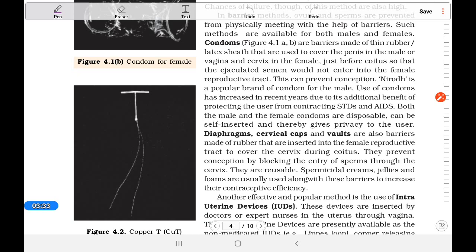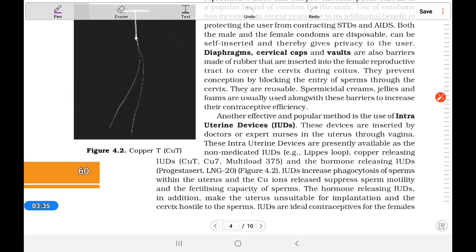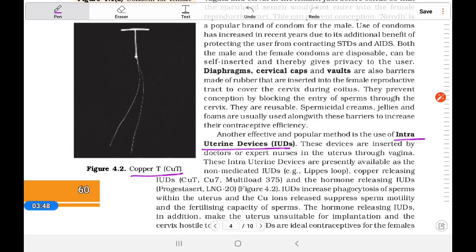Next we can see the intrauterine device, IUD, which is a very important part here. You know the copper T, you can see in this diagram. Copper T has ionized copper which slowly diffuses at a very slow rate, 50 microgram per day.